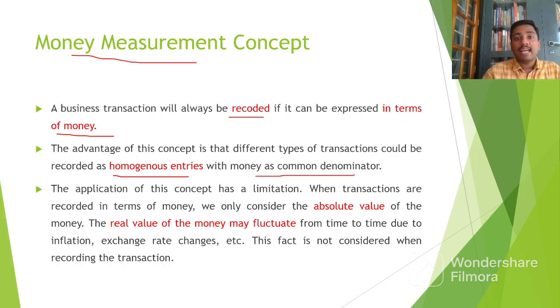So here we can consider all the transactions, that may be very small transactions like payment of wages or payment of salaries, etc., and very high-end transactions like purchase of building, purchase of land. Everything could be recorded, and here we have a homogeneous factor, which means all the transactions at the end of the day will be recorded into the books of account in terms of money. So it gives a guideline that all the transactions should be expressed and recorded only in terms of money, and that is what is meant by the money measurement concept.